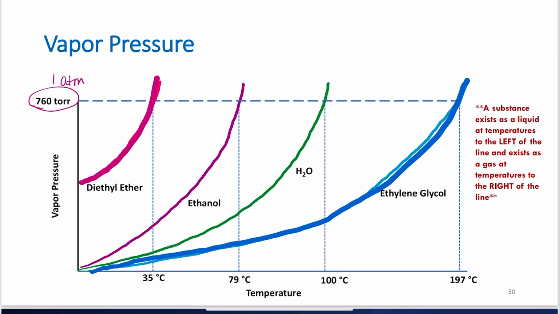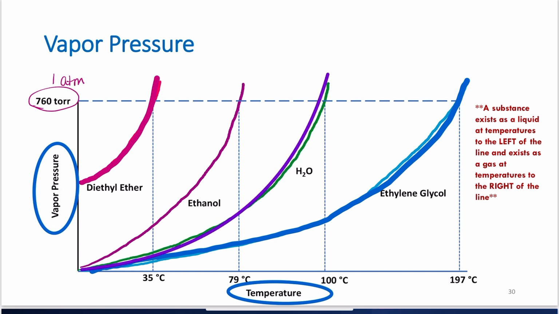And again, what I'm talking about here is the vapor pressure of the system versus the temperature. I look at water in the middle here, and I'm like, okay, vapor pressure's increasing, and it's intersecting at 100 degrees C. And if I look at the last one, ethanol here, I can see that it's intersecting at 35 degrees C. Definitely a pattern here, right?